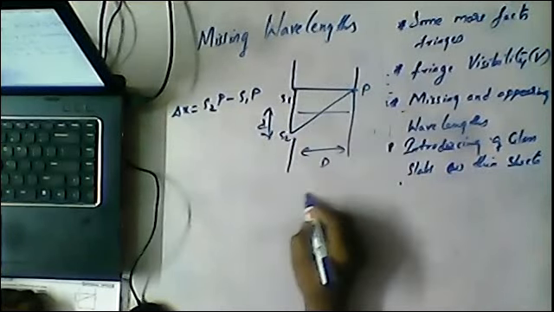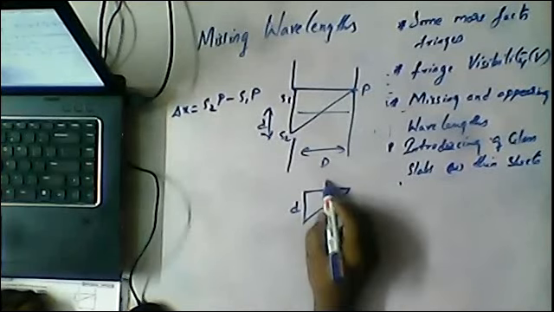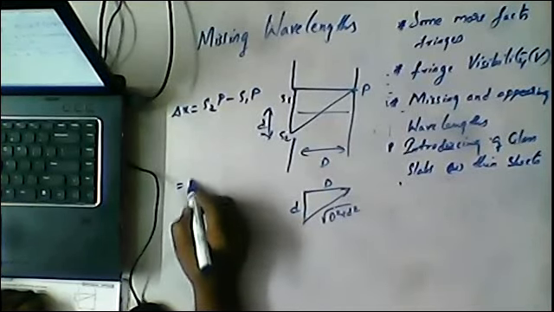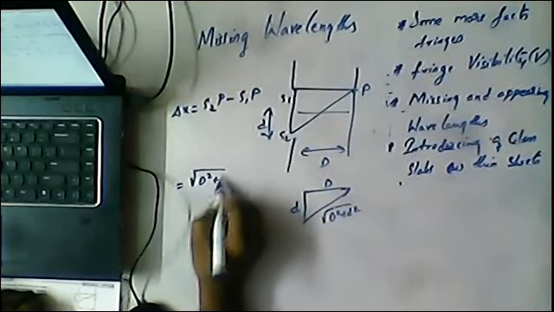Delta X is equal to S2P minus S1P. Here you can observe a right angle triangle, with capital D and small d. So S2P is the square root of D square plus d square, minus D, which is the direct distance.